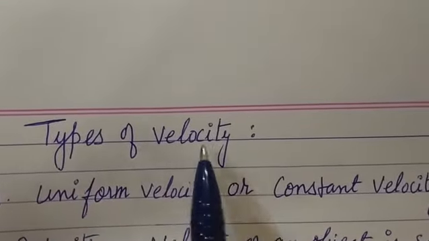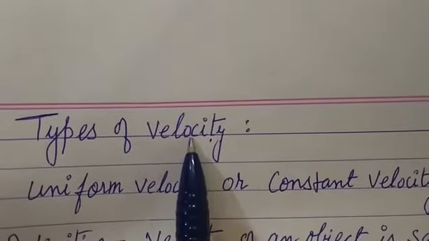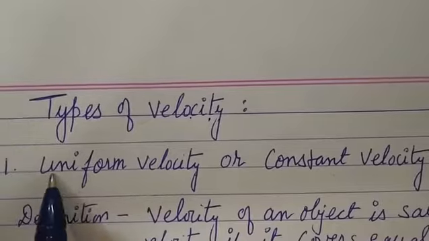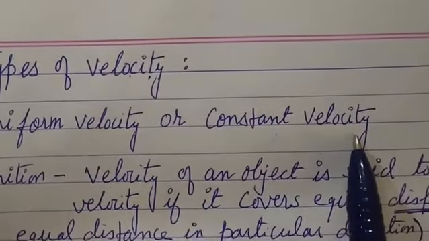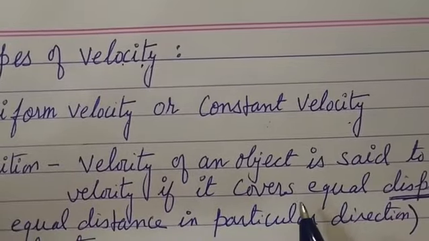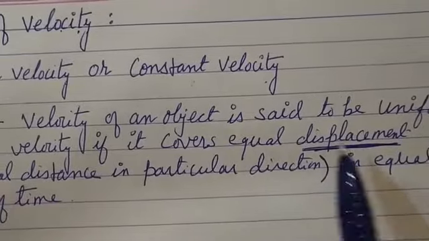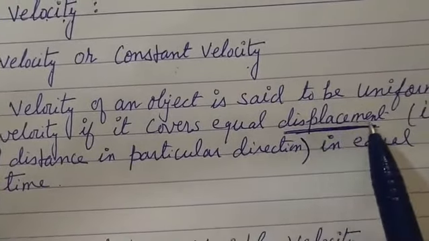Now types of velocity. As we have discussed the types of speed, now we will discuss the types of velocity. First, uniform velocity or constant velocity. Uniform word means only constant. The difference is here: instead of distance we will write everywhere displacement. In speed we have written distance, and here we have to write displacement.